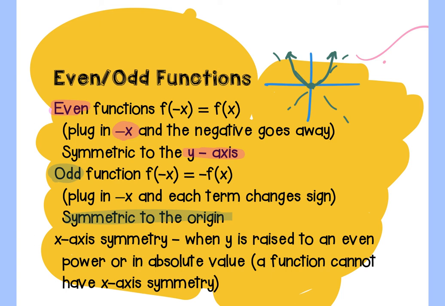Or like fold it down and over, that's also the overlap. So something like x to the third, which looks like this, is symmetric to the origin. If I fold that down and over, they overlap. Or up and then over, they overlap, like you fold it into one little square, one little quadrant.